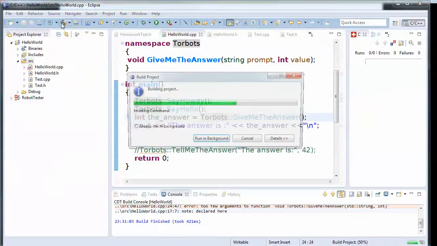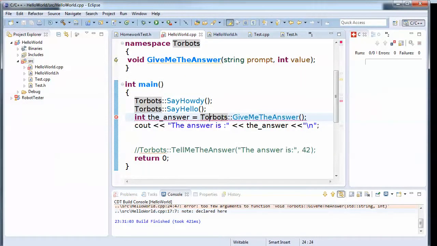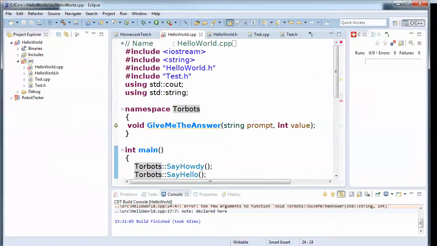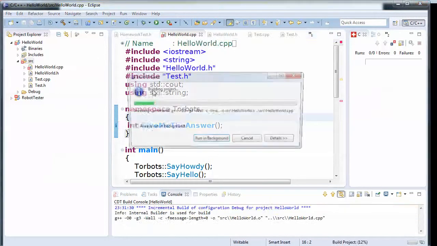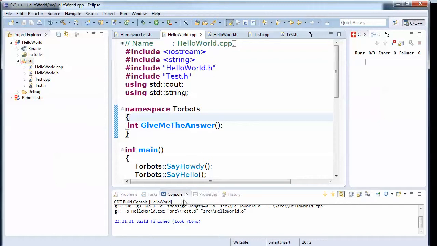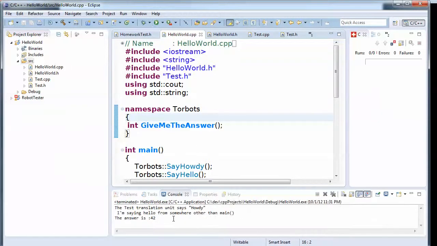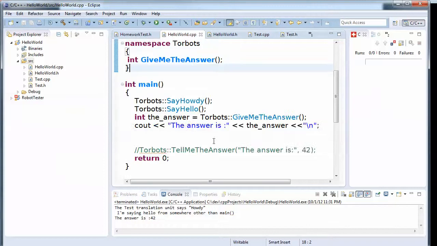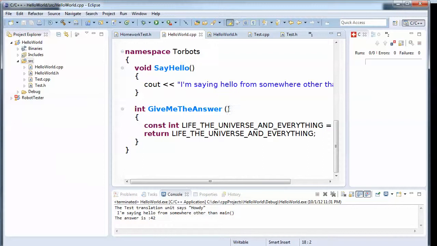And then we can try compiling that. Okay, see, I've called it, I didn't change the void, and I've still got the parameters wrong. Everything has to match, so it sees these as different functions. So let's get rid of that, and let's tell it that this gives it an int. Let's try compiling that again. And it looks like that worked. And now when we run, we get the answer is 42 again. All right, so that's both how you pass parameters in and get parameters back, and of course you can do both at the same time.